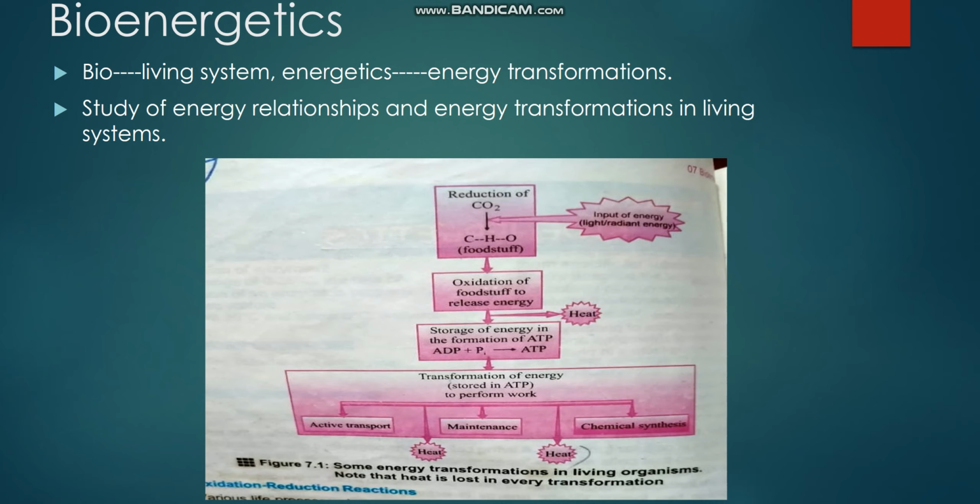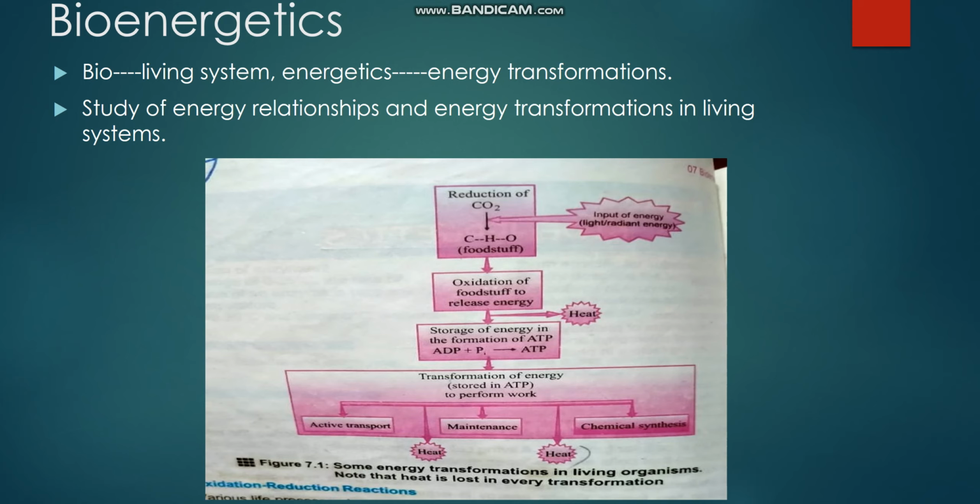This figure will help us understand how energy transformations take place in the living system. This diagram is present in your book, so you can open page 118 of your book and study it from there. We can see the first step of the energy transformation, or bioenergetics, that is the formation of foodstuff, and this is the reduction of the carbon dioxide molecule. This carbon dioxide molecule is reduced and it forms a glucose molecule with the input of energy. Light energy, radiant energy, is utilized for the formation of the glucose molecule.